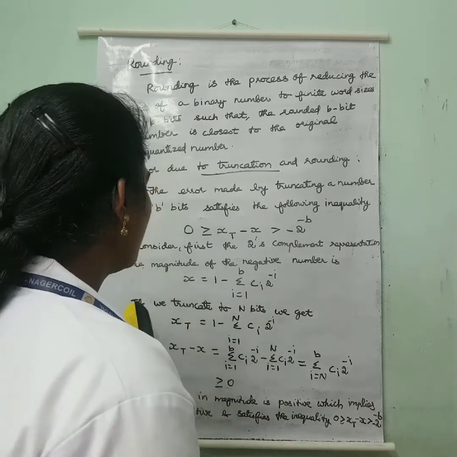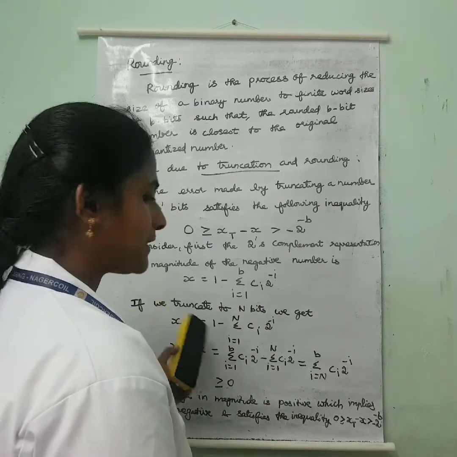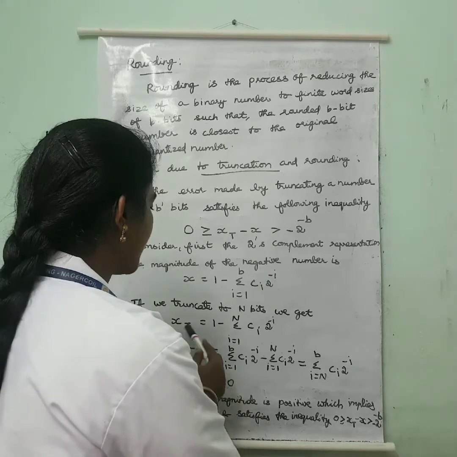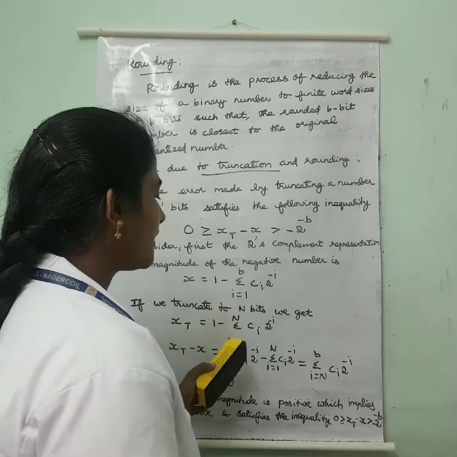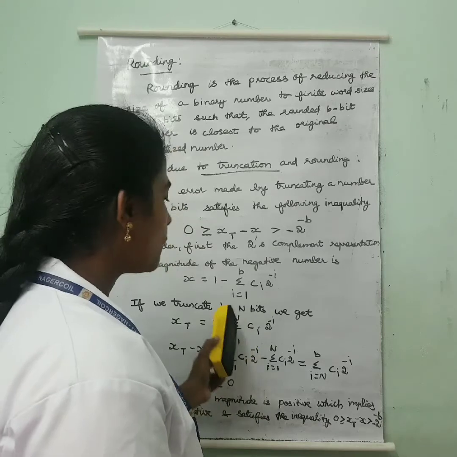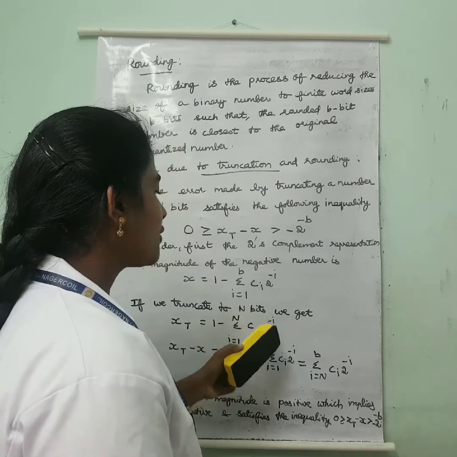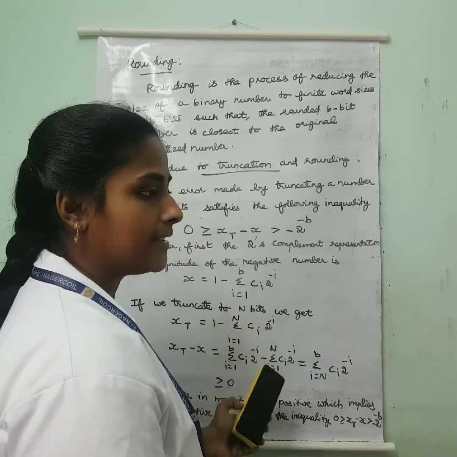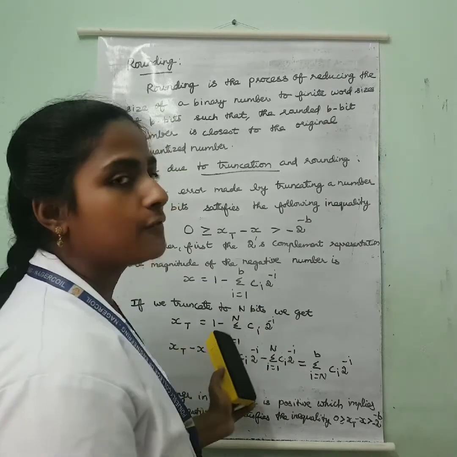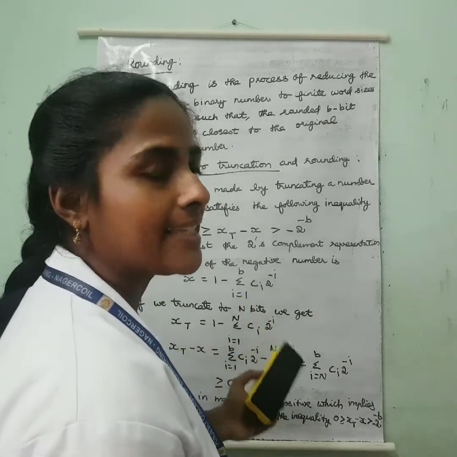So after truncation we get xt equal to 1 minus summation i equal to 1 to n of ci into 2 power minus i. In the next step we have to find xt minus x.